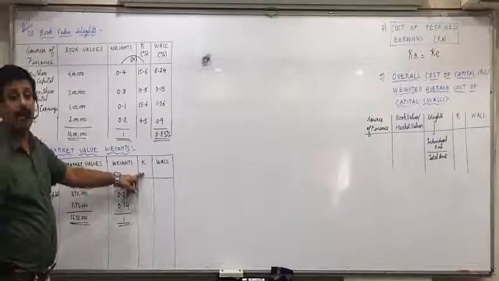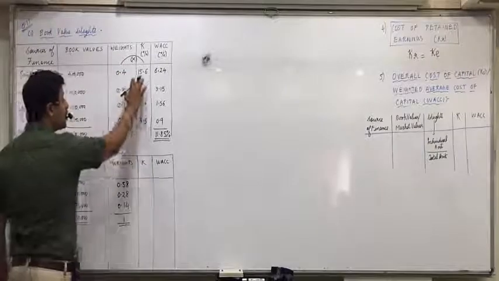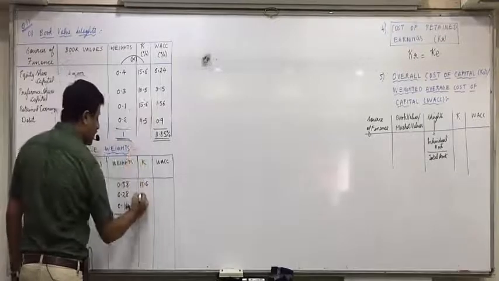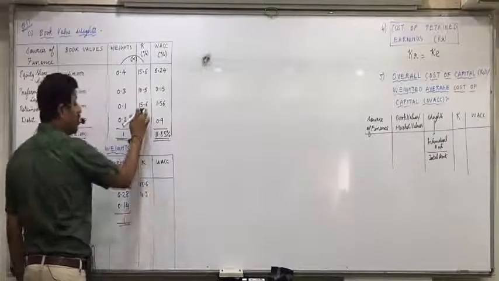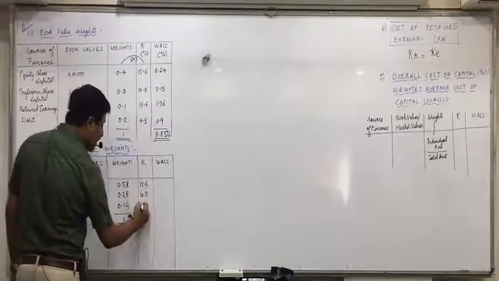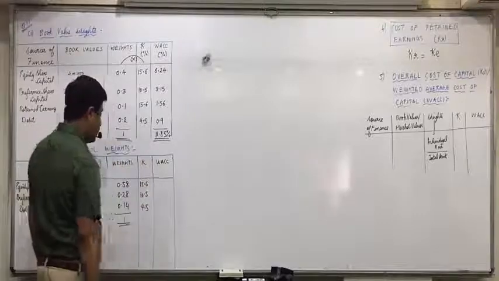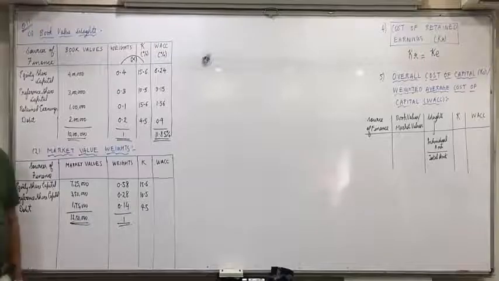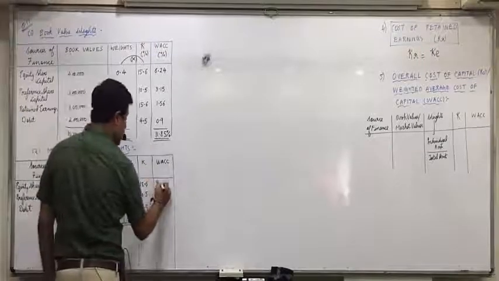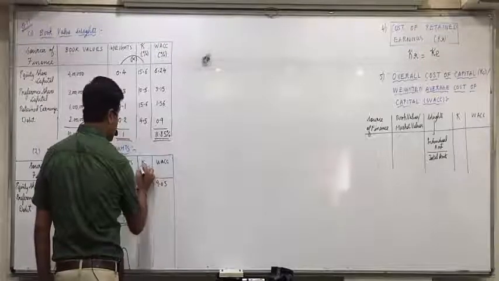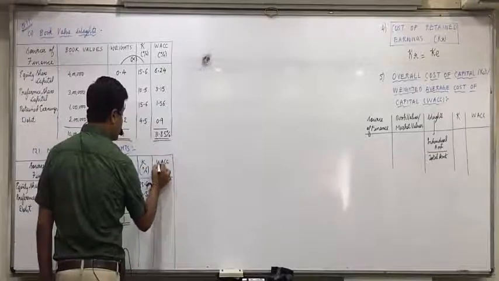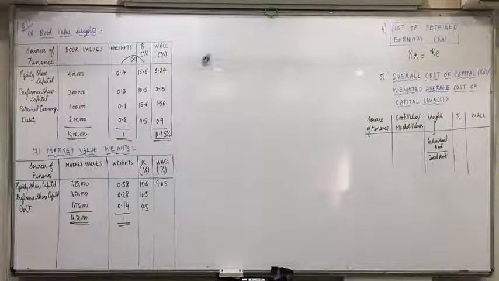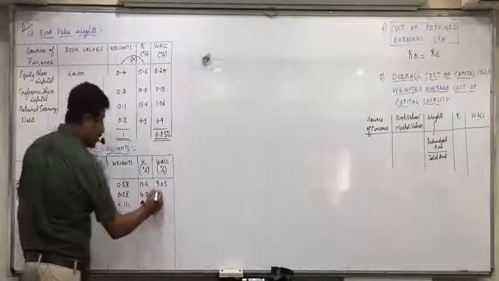K will be taken same as the previous information. Cost of equity will remain same 15.6. Cost of preference will remain same 10.5. We don't have KR. Cost of debt will remain same 4.5. Now 15.6 into 0.58, 9.05. These are both expressed in percentage. 10.5 into 0.28, 2.94.